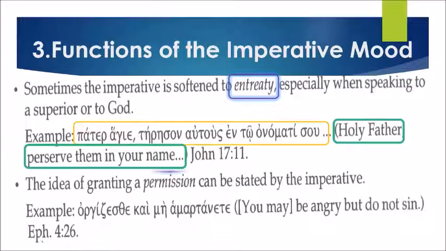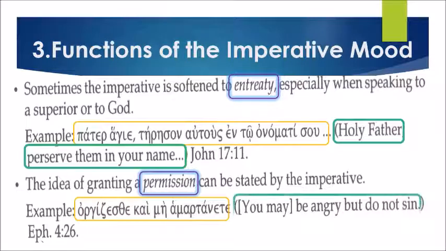Also, an imperative could be the idea of granting a permission. So example, orgizesthe kai me hamartanete. It means you may be angry but do not sin. In Ephesians 4:26, it gives us the permission that we could be angry too, but not sin. We can be angry, but not to the point of cursing or demeaning others, like what Jesus did when he got angry when he saw the people selling things in the temple.